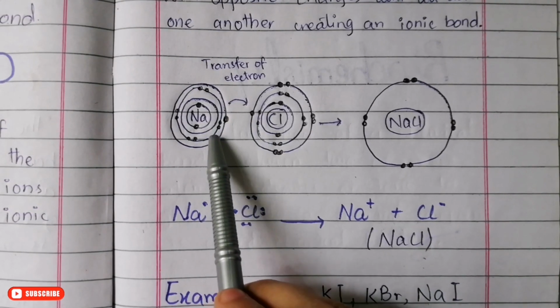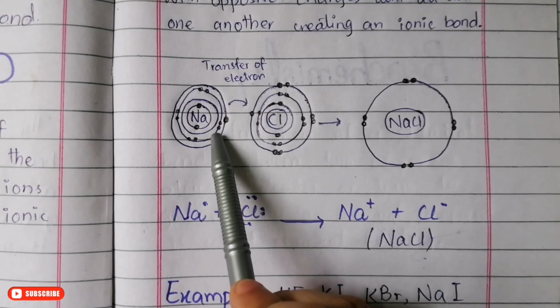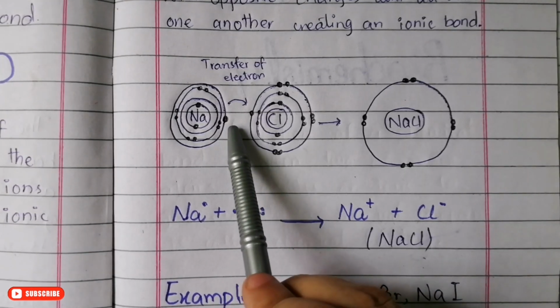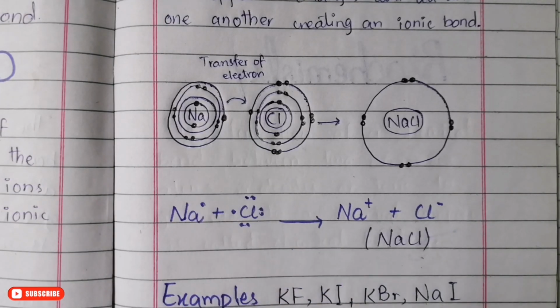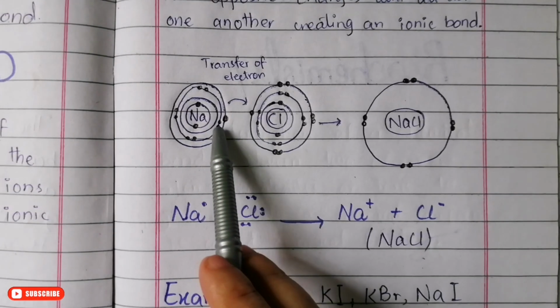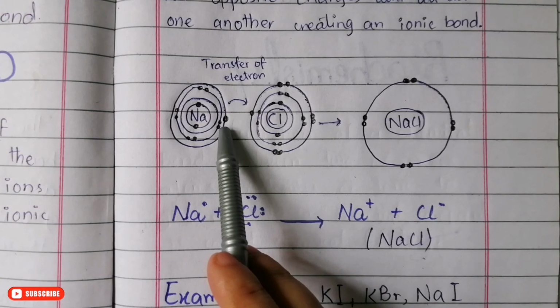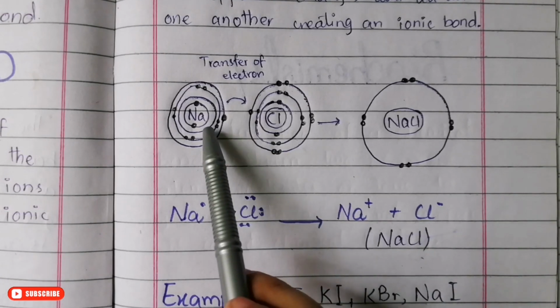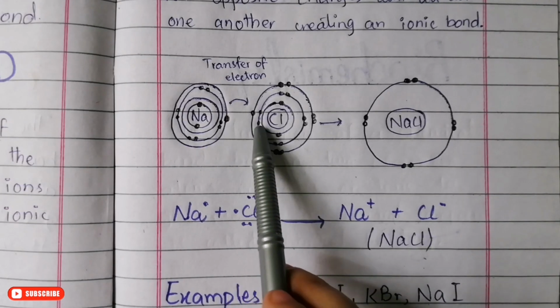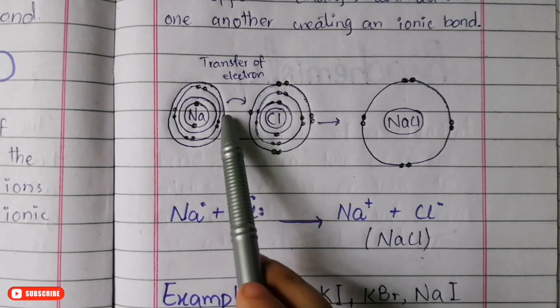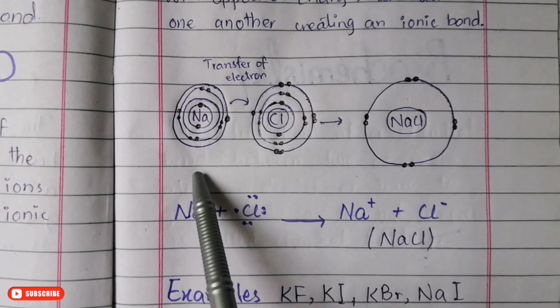Then the next shell has 8 electrons. This is also a stable shell, but the last shell has only 1 electron. So in order to be stable, sodium needs to get rid of that electron that makes it unstable. There are two conditions: either sodium gains someone else's electron and becomes stable, or it will lose its unnecessary, single electron from its valence shell to become stable.